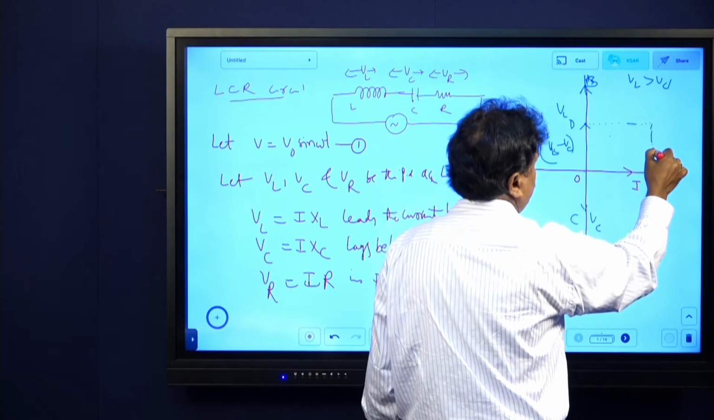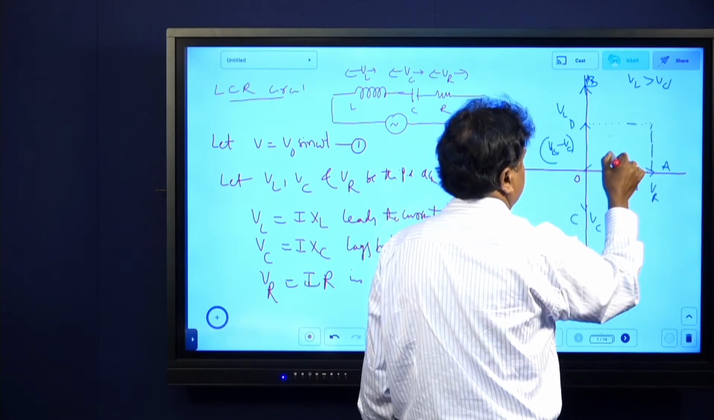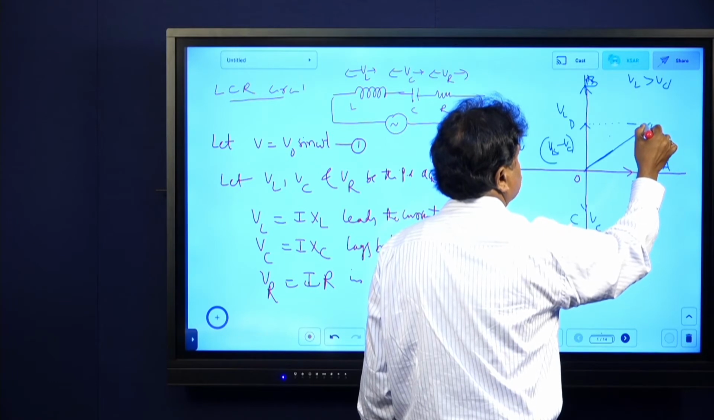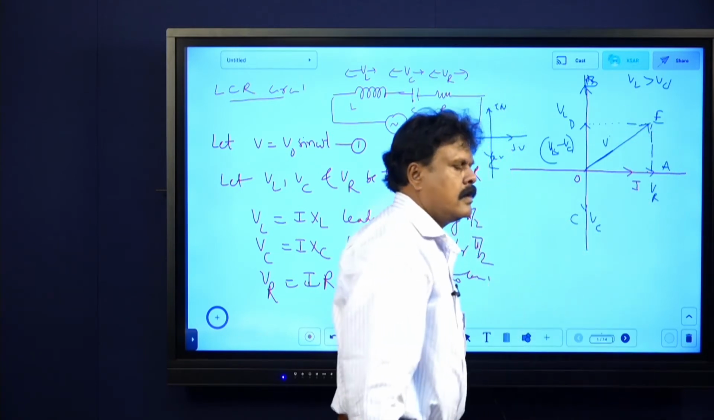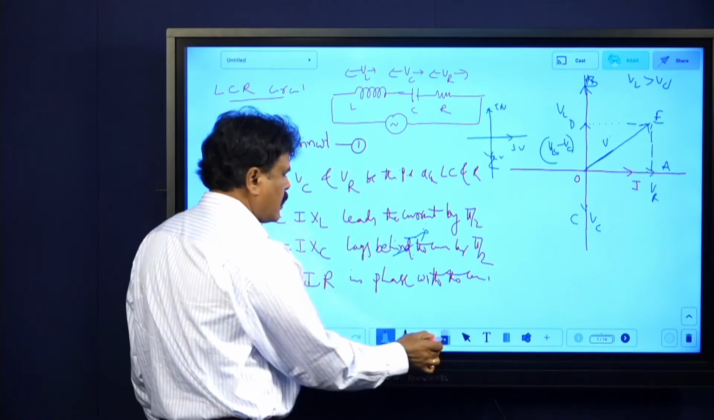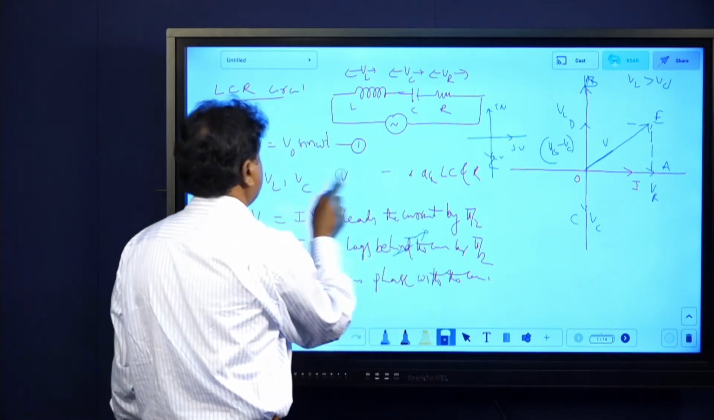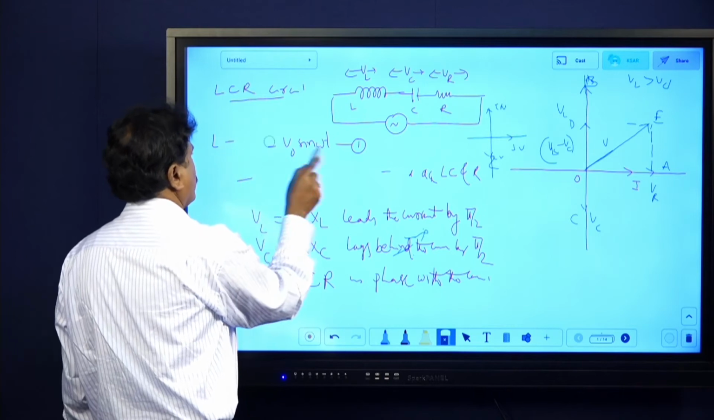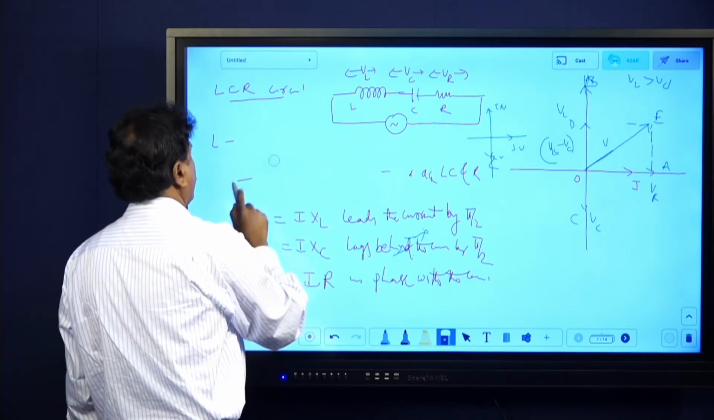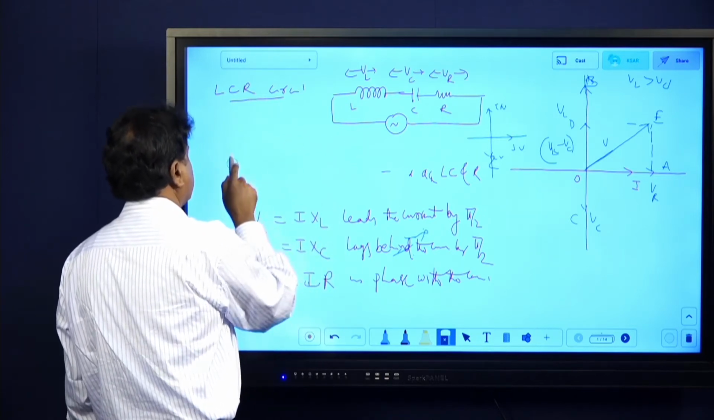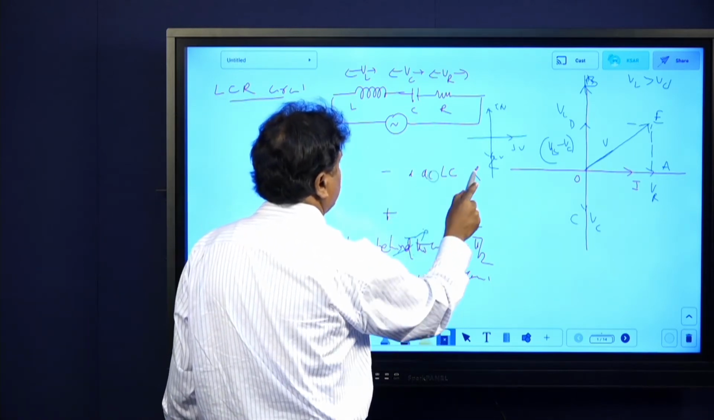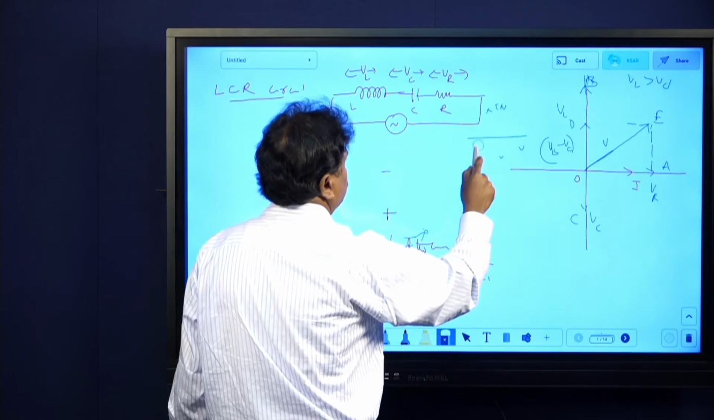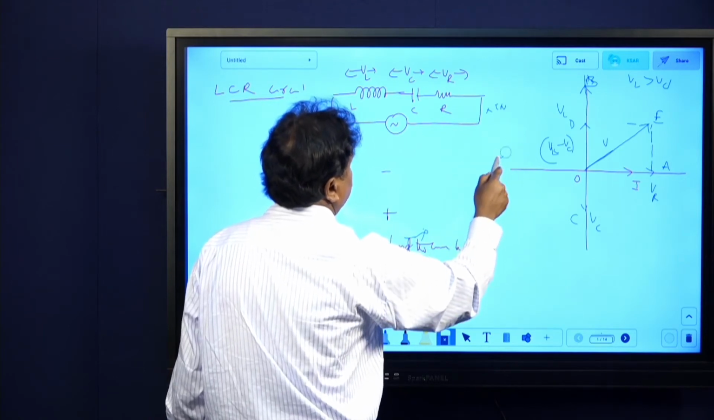Take a parallelogram or rectangle here and take the resultant. If you write the resultant, this is nothing but V, this is E. Look and understand, this is not at all difficult. I will remove this because you are aware of it. So now what I am telling is VL equals I XL, and VL leads the current by pi by 2.